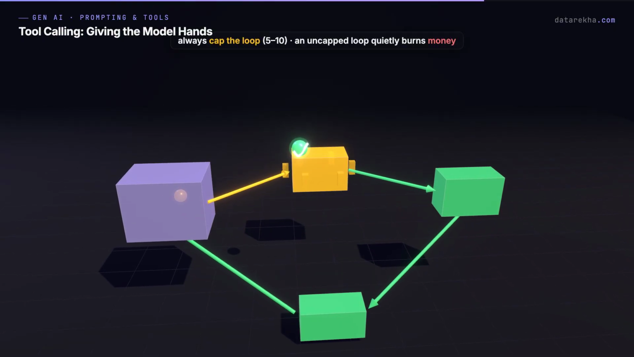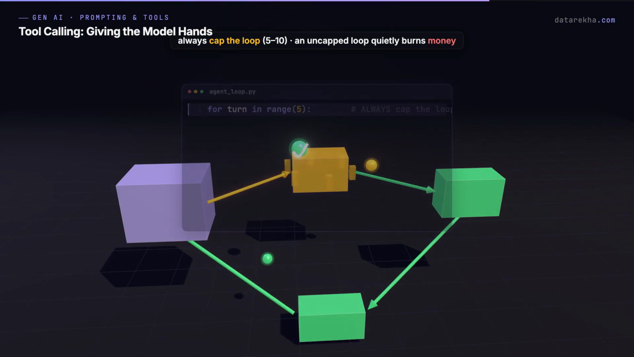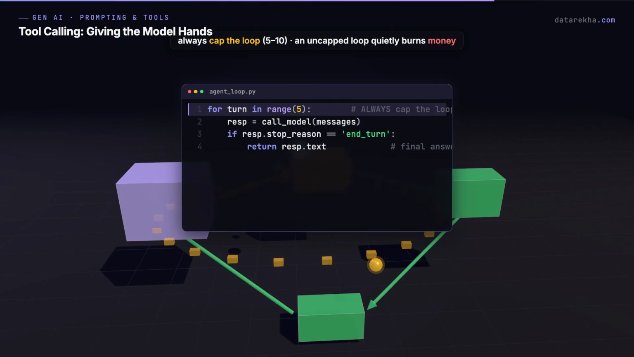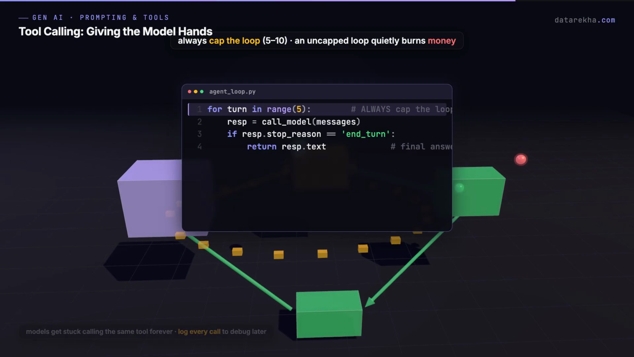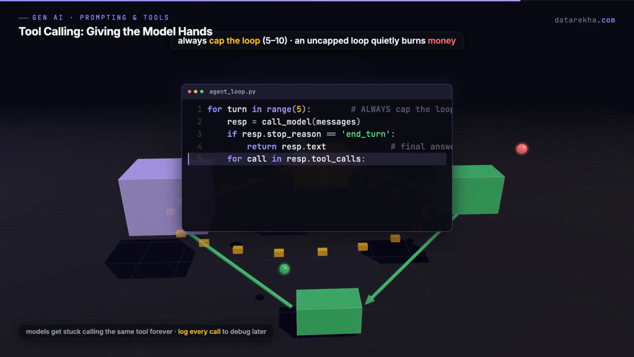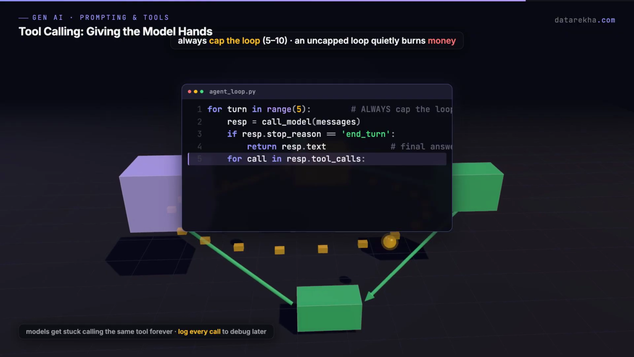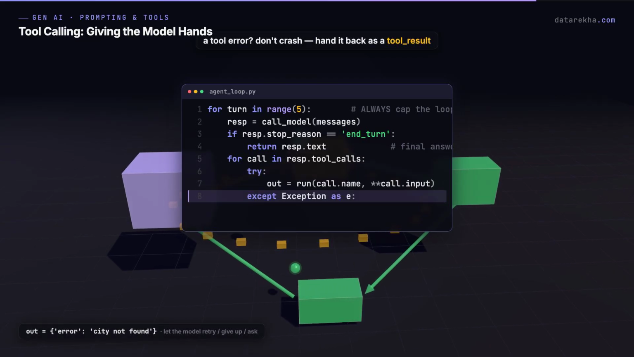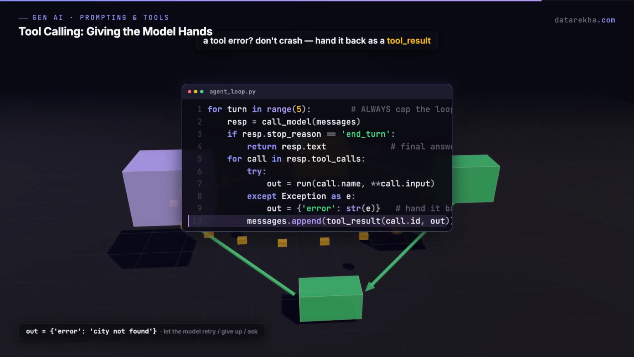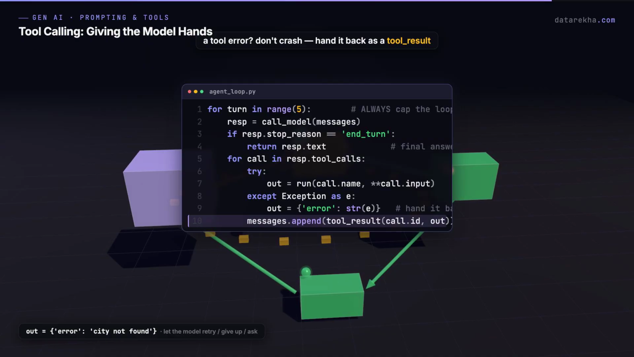Now the guardrails, because this is where it gets dangerous. Always cap the loop. 5, maybe 10 iterations max. Models sometimes get stuck calling the same tool forever, going nowhere. An uncapped loop just quietly burns money. Cap it and log every single call. That's how you debug an agent later. When a tool throws an error, do not crash. Catch it, hand the error back as the tool result, error, city not found, and let the model decide: retry, give up, or ask the user.